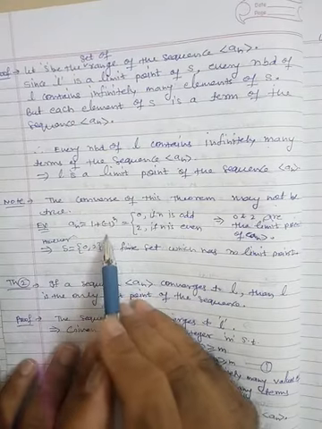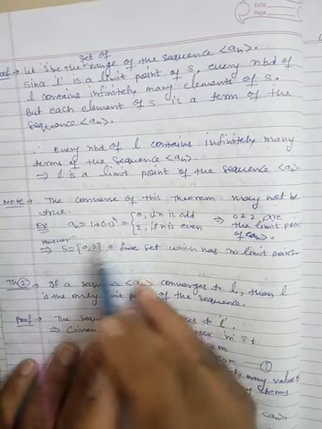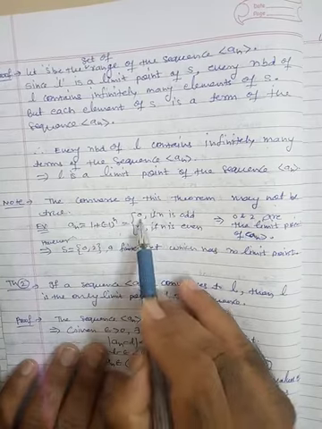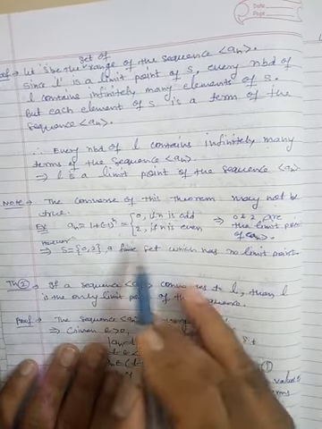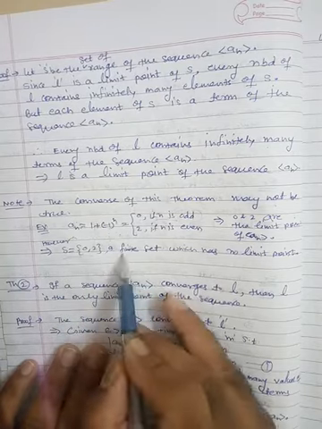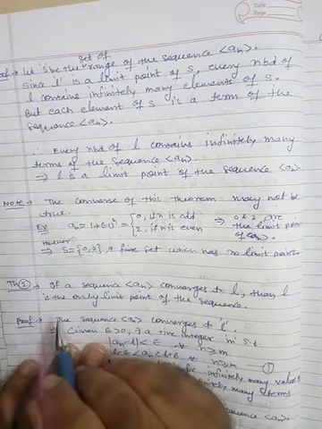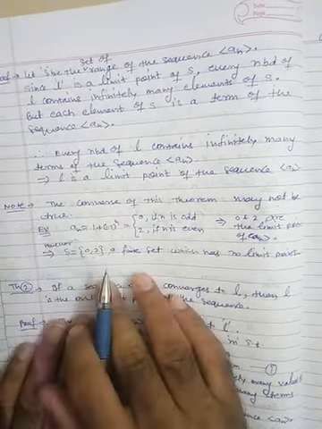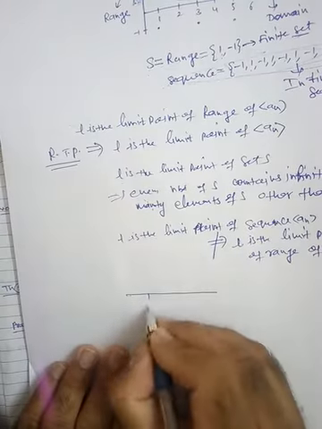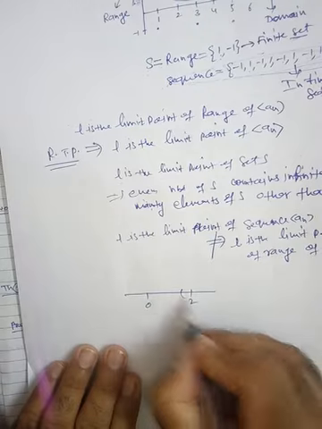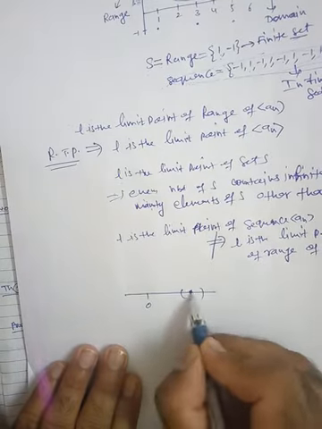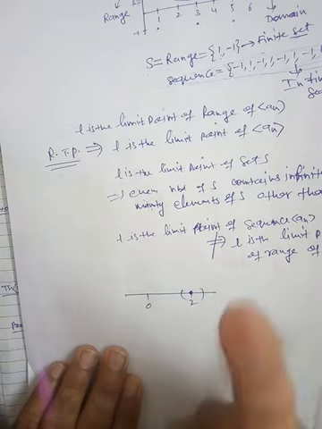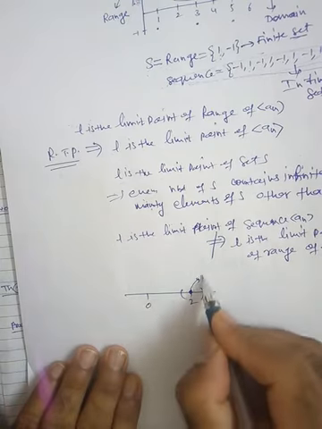Fine. This is an example. an is 1 plus minus 1 raised to the power n. What is the sequence? The sequence is 0 and 2. For all the odd terms we are getting 0, and for all the even terms we are getting 2. So the range set is a finite set, and we know that every finite set has no limit point. The set is 0 and 2. If you take any neighborhood, a limit point needs the neighborhood to contain infinitely many elements, but here we have only a single element, 2. So this is not a limit point.